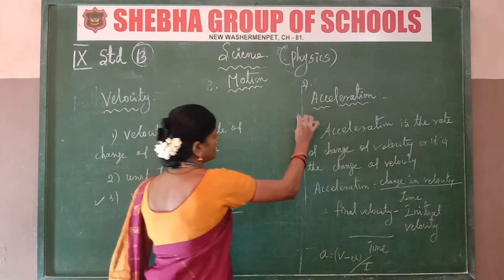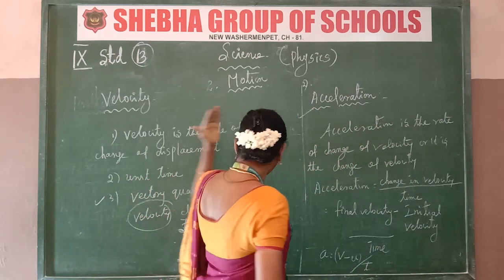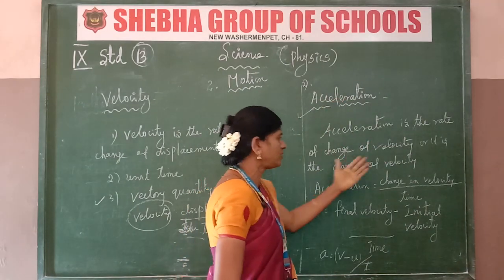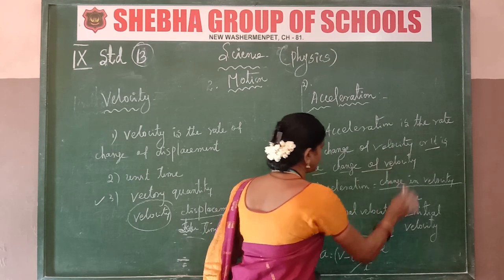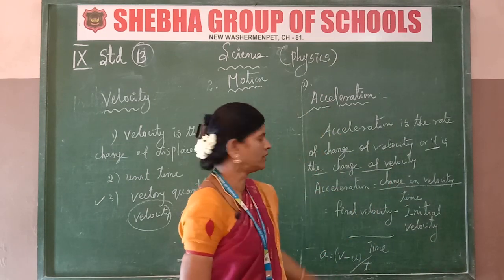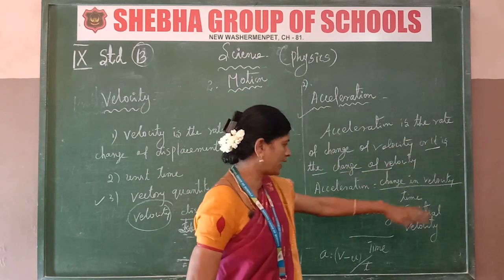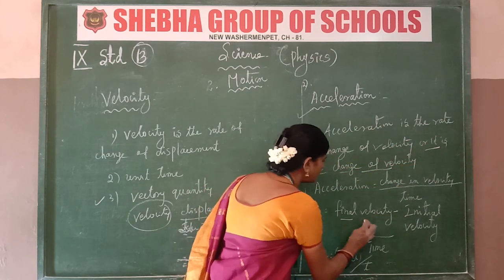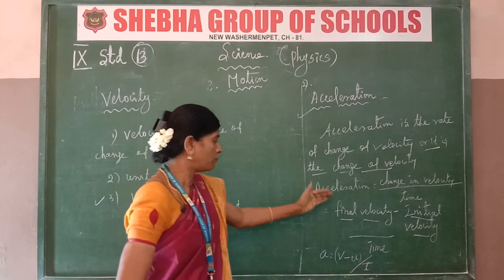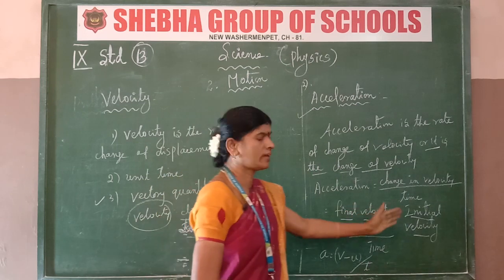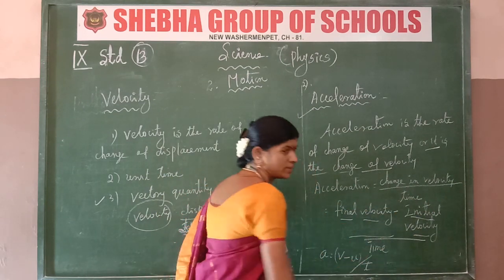Next, acceleration. Acceleration is the rate of change of velocity. Acceleration equals change of velocity by time, equal to the final velocity minus the initial velocity, divided by time.